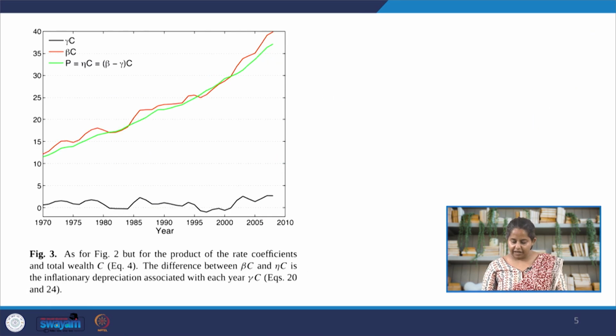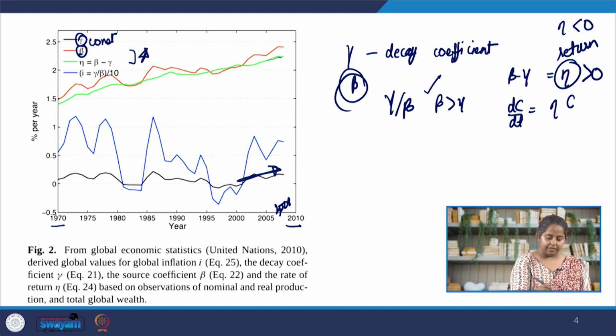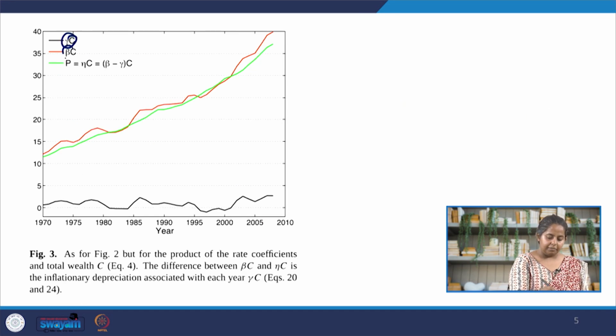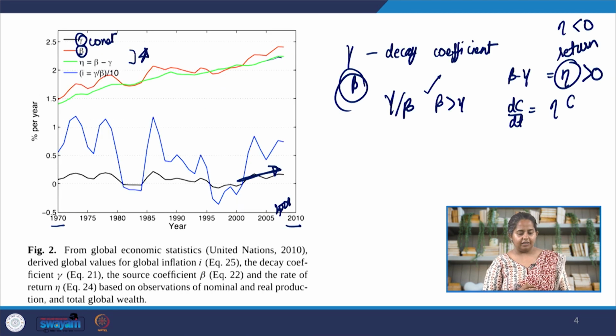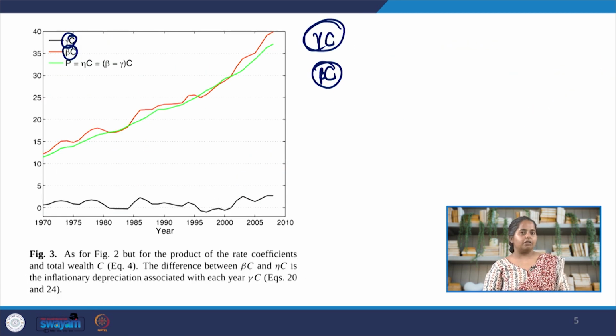Okay, in the next figure we have the same figure, but we are looking not just at the decay constant and beta, but at the decay constant times C and beta times C. So, basically not just the rate at which the decay constant and beta are changing, but the rate at which the overall destruction of the wealth and generation of new wealth are changing. And if we notice this, it's actually quite similar to the graph that we saw in the previous one. Now, remember that both of these graphs were drawn while accounting for inflationary pressures. So, inflation has been accounted for.